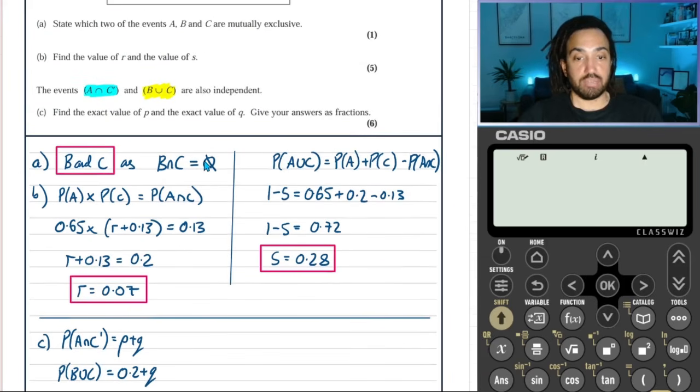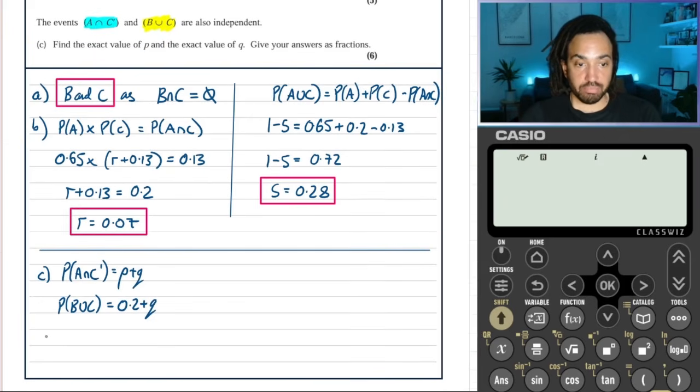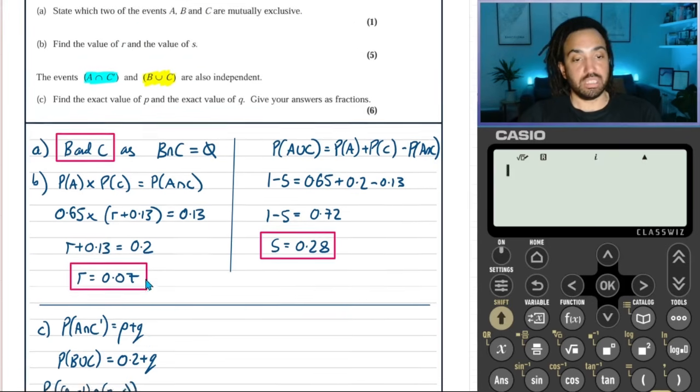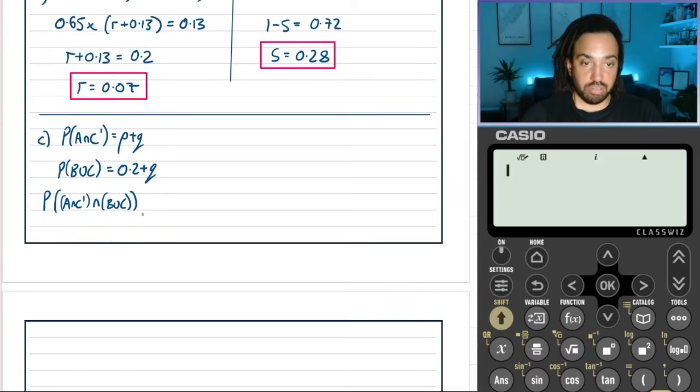Now, we also know that because they're independent, when we multiply the two probabilities, it should equal the intersection of those two things. So what is the probability of the intersection of these two sets? Well, we can look at our shading to work that out, because the intersection will be where the two colors meet, and where blue meets yellow we get green, so it must be just Q. Okay, great.